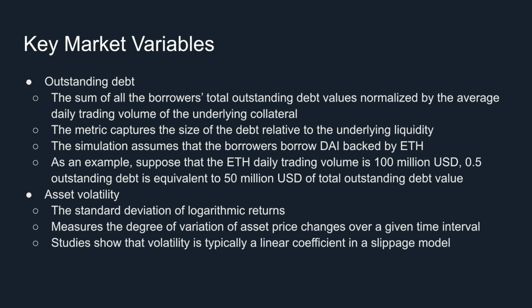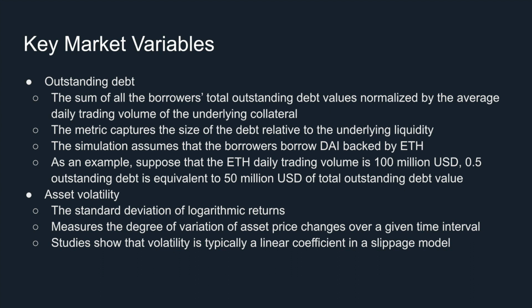We define the outstanding debt as the sum of all the borrowers' total outstanding debt values, normalized by the average daily trading volume of the underlying collateral. The metric captures the size of the debt relative to the underlying liquidity. It also enables us to easily apply the same model to evaluate and compare different pairs of collateral and borrowing assets.